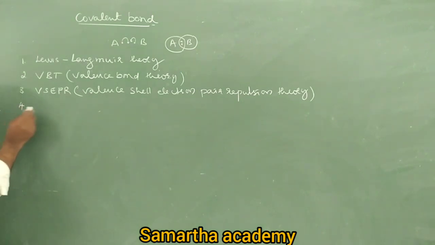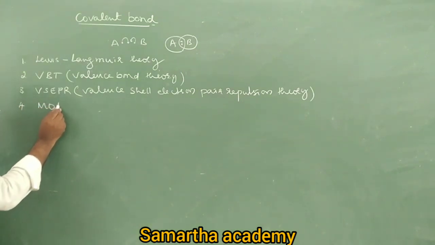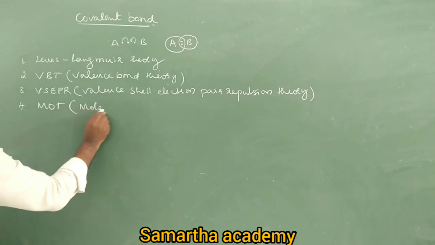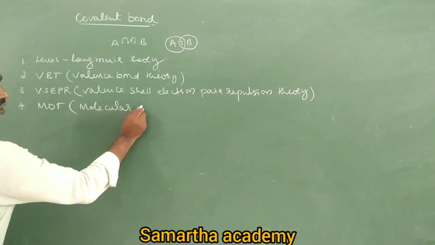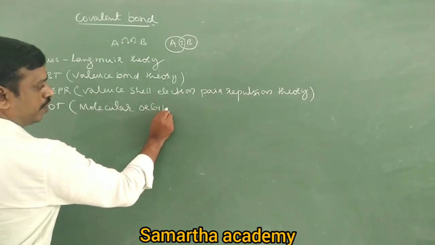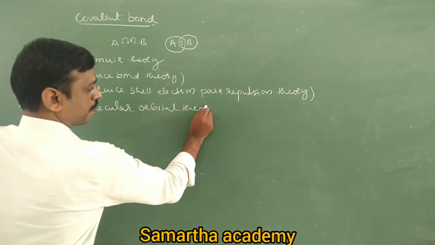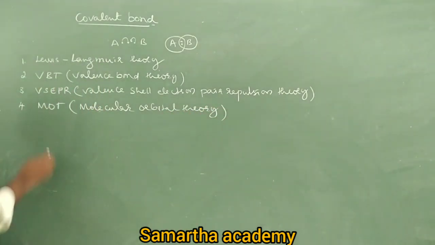Next, the fourth one is MOT. What is MOT? Molecular orbital theory, right? MOT is an advanced theory compared to all. In the previous class we completed the Lewis Langmuir theory.